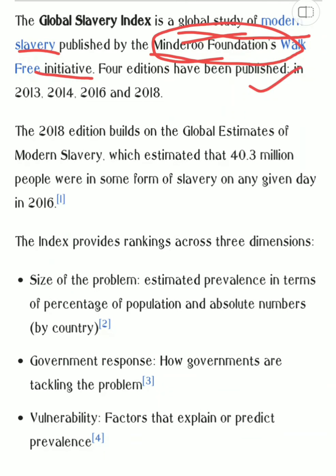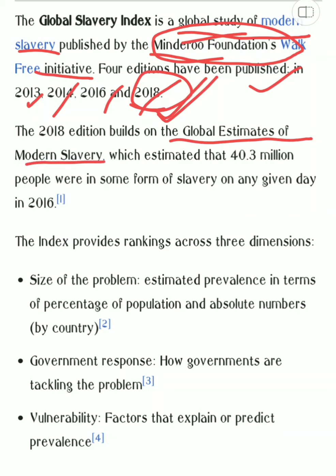Four editions have been published, in 2013, 14, 16 and 18, and we'll analyze the 2018 report for now. We'll wait for the 2020 report if there is any, and if we have it, we'll update the index accordingly. The 2018 edition builds on the global estimates of modern slavery, which estimated that 40.3 million people were in some form of slavery on any given day in 2016.